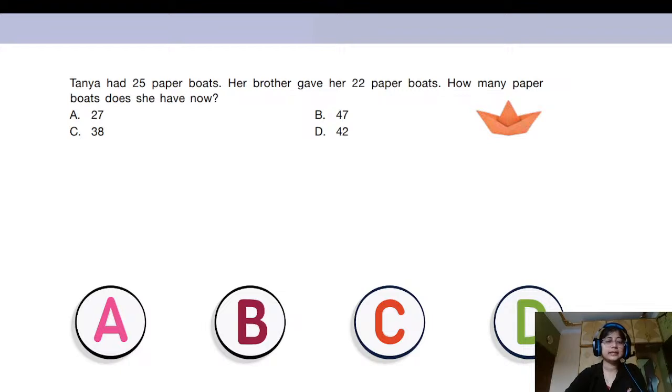So, the next question says that Tanya had 25 paper boats. You can see the picture of a paper boat. Her brother gave her 22 paper boats. How many paper boats does she have now?